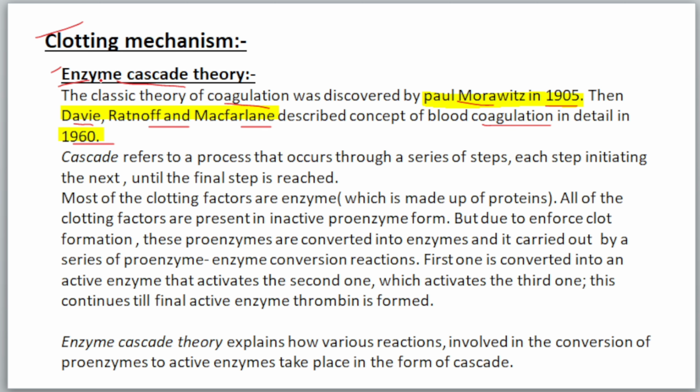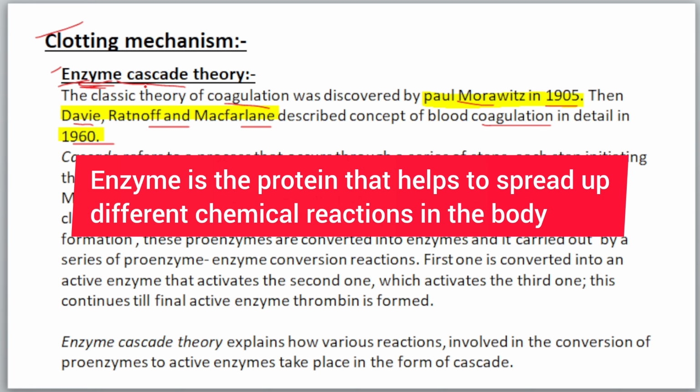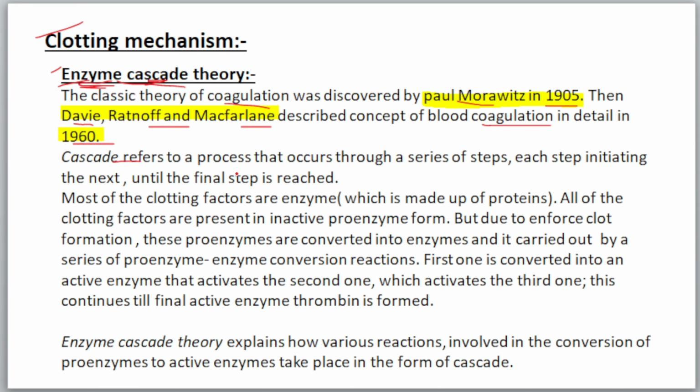So, enzyme cascade theory. First, enzyme. An enzyme is a protein that helps to speed up any chemical reaction in our body. Then, cascade. The term cascade refers to a process that occurs through a series of steps, each step initiating the next until the final step is reached. Most of the clotting factors are enzymes, which are made up of protein. Basically, most enzymes are made up of protein.